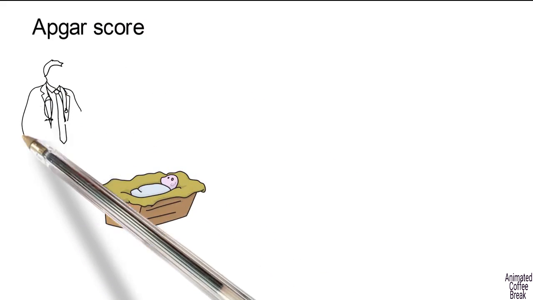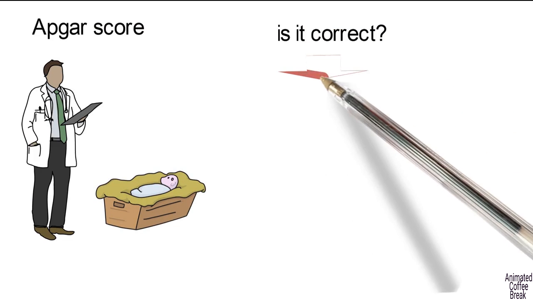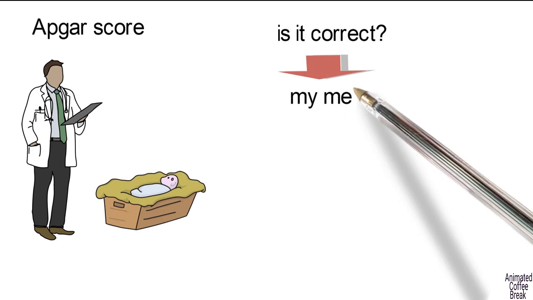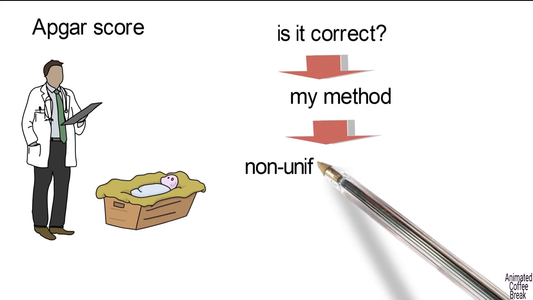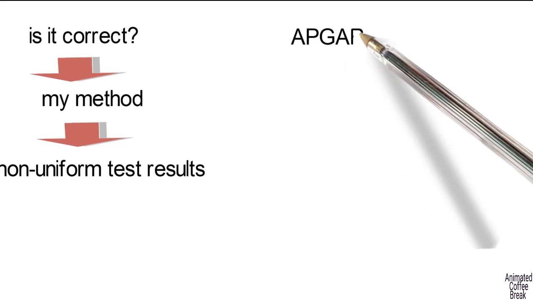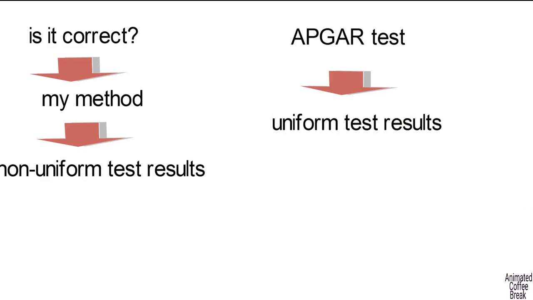For example, take the APGAR test, performed on every newborn to check their breathing. Before specific parameters were set up for the test, every doctor examined the babies using a different method and relied on their gut instincts, which led to non-uniform test results. The APGAR test provides a reliable diagnostic measure for the baby's respiratory status and is based on a very technical test.